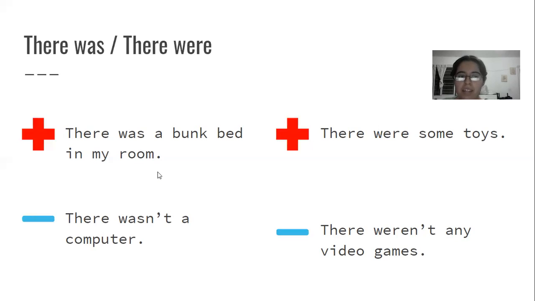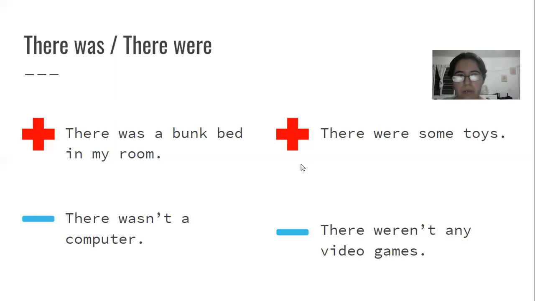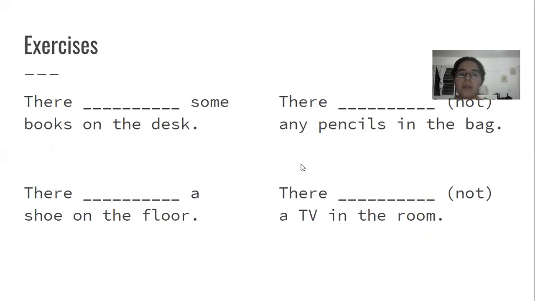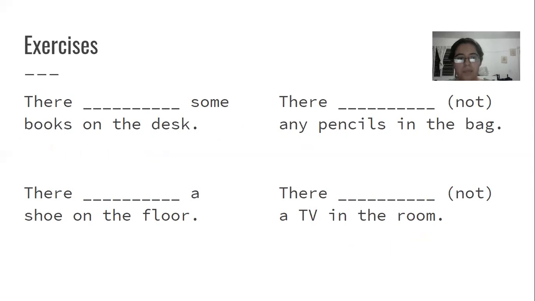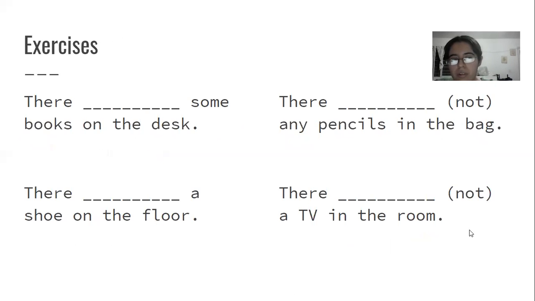That was there in the past. Just like these examples. So next we have some exercises. These exercises, there's 4, and you have to fill them in with was or were to make it there was or there were. And some of them too have to be negative. So I'm gonna give you a few seconds to answer them.